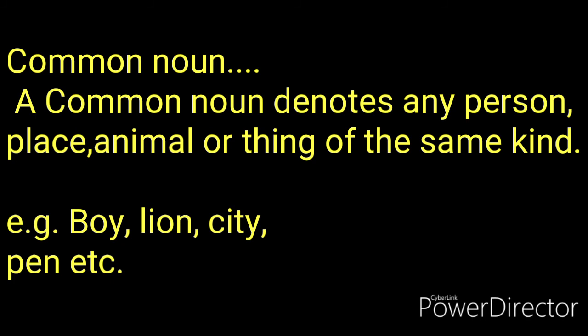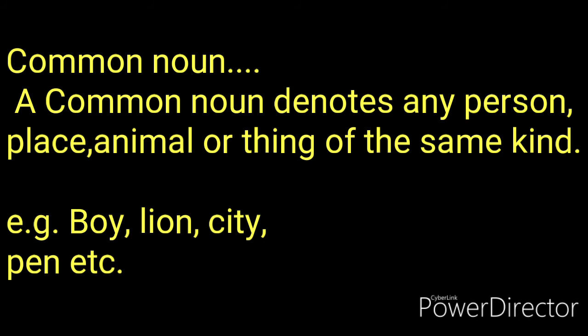Like boy, there are many in number and they all are known as boy, so that is a common noun. Lion, there are many in number. There are many lions in the world and all the animals of the same shape are called lions, so that is a common noun.